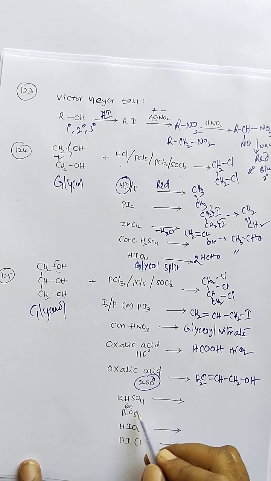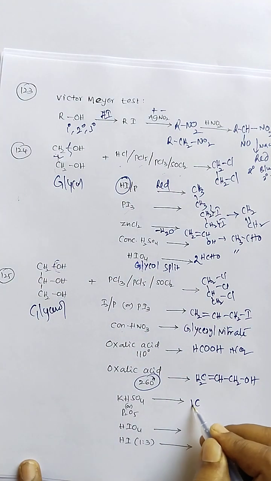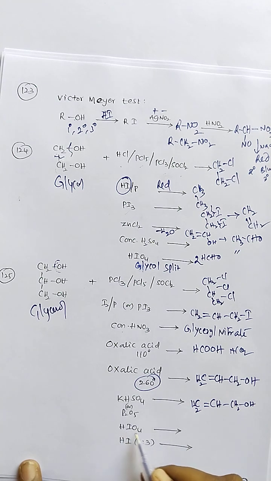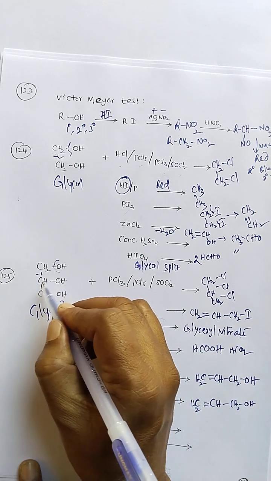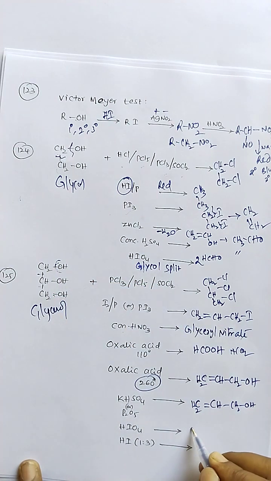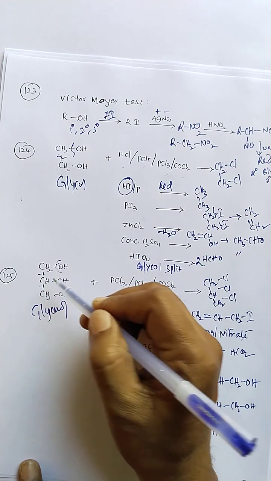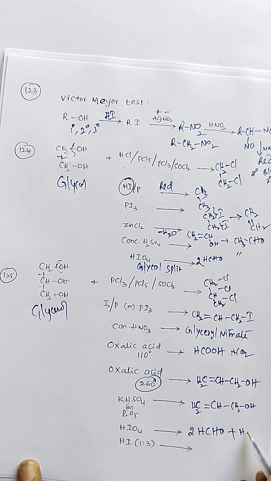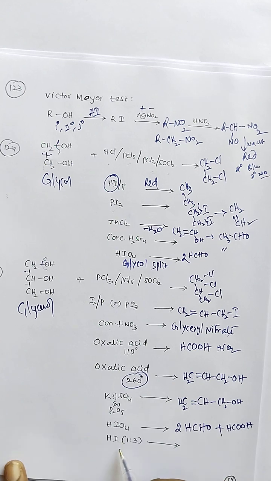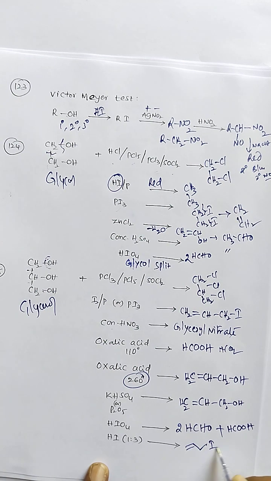Next, potassium bisulfate is a dehydrating agent, eliminating water from two adjacent carbons, and allyl alcohol is formed. With periodic acid, the glycol splitting agent, the bond is broken. The terminal primary alcohol carbons are converted to aldehydes, 2 moles of formaldehyde. The middle carbon undergoes oxidation twice and gives a carboxylic acid, formic acid. Similarly, with 1:3 moles of HI, glycerol will also give allyl iodide.